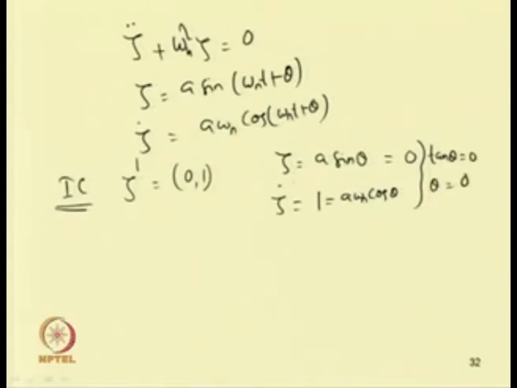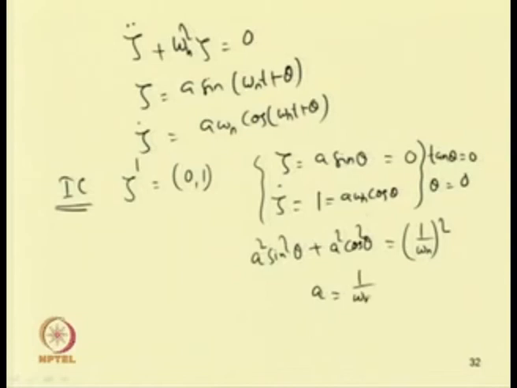By squaring and adding these two equations, we get a square sin square theta plus a square cos square theta equal to 1 by omega n square. From this one can obtain a equal to 1 by omega n.